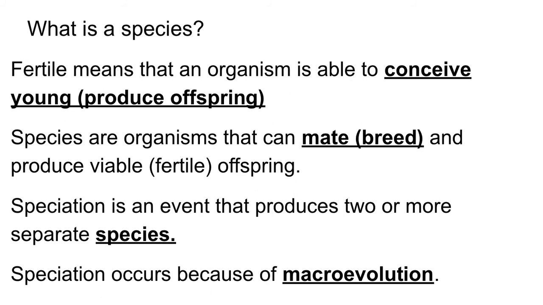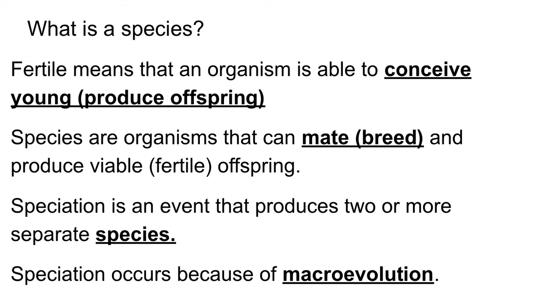Fertile means that an organism is able to conceive young, which means produce offspring. Species are organisms that can mate or breed and produce viable or fertile offspring. Speciation is an event that produces two or more separate species, and speciation occurs because of macroevolution.